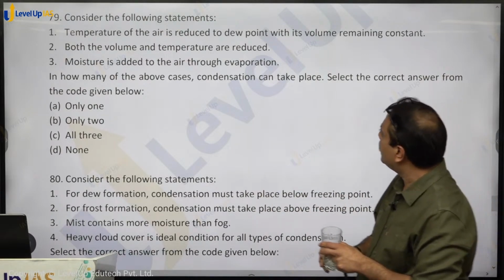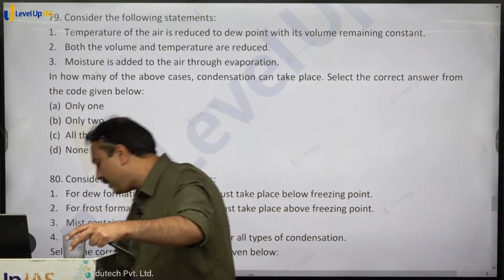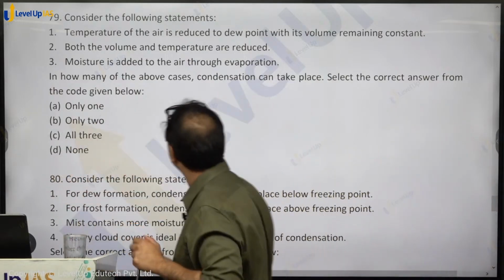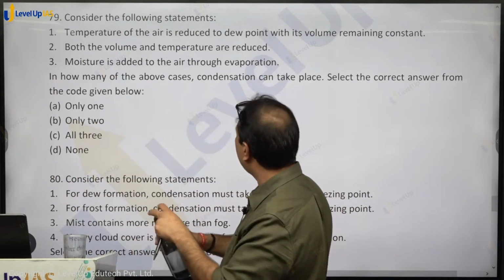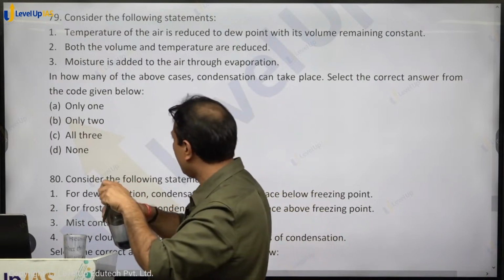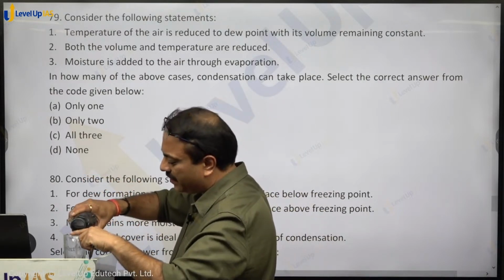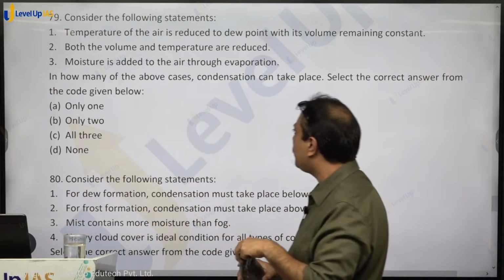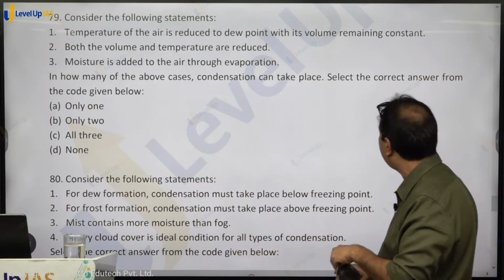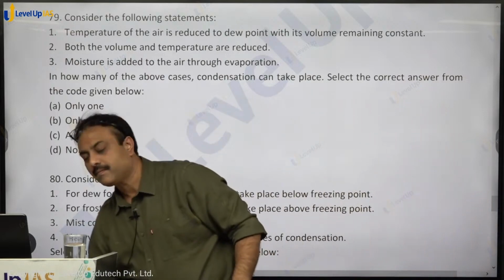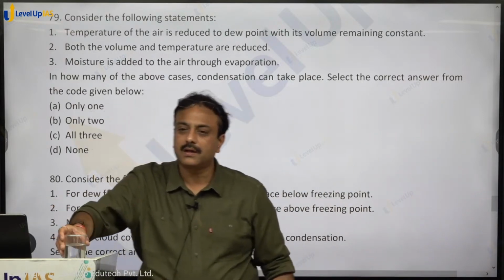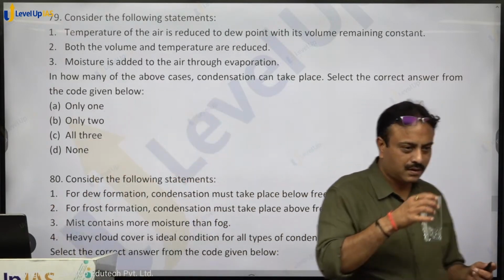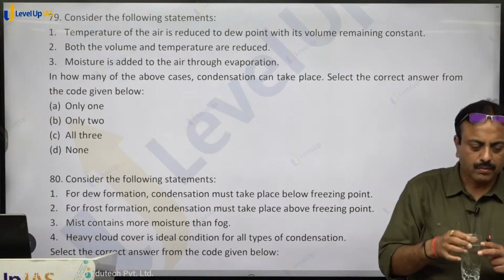Temperature of the air is reduced to dew point with its volume remaining constant. Both the volume and the temperature are reduced. Moisture is added to the air through evaporation. In how many of the above cases can condensation take place?